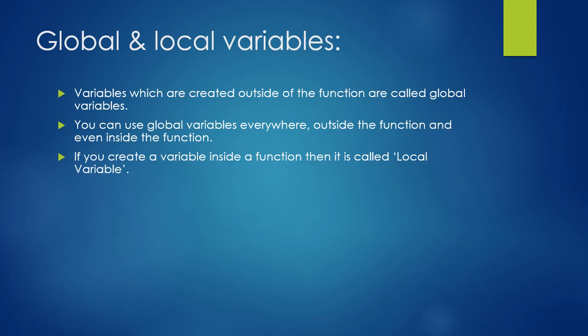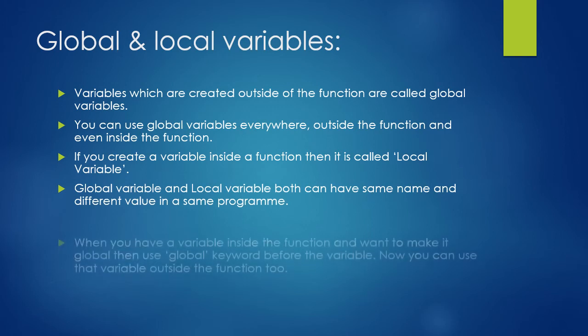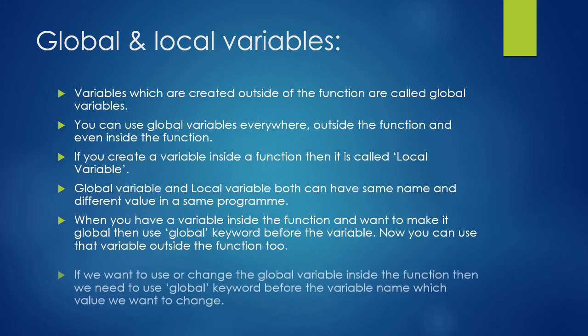If you create a variable inside a function, then it is called a local variable. A global variable and a local variable can both have the same name and different values in the same program, and it won't affect either of them. When you have a variable inside the function and want to make it global, then you need to use the global keyword before the variable name.